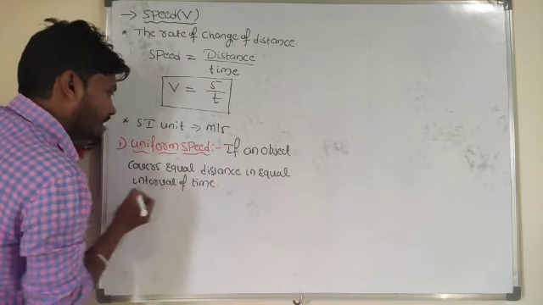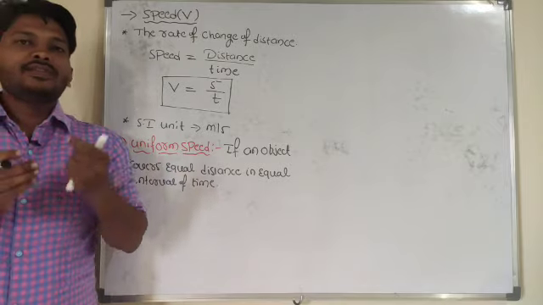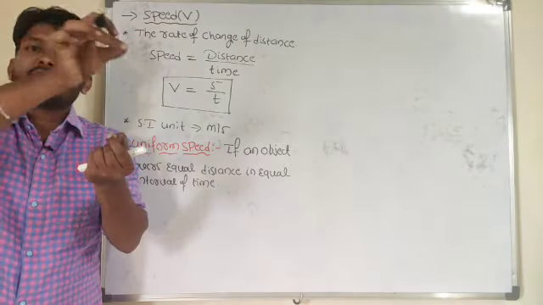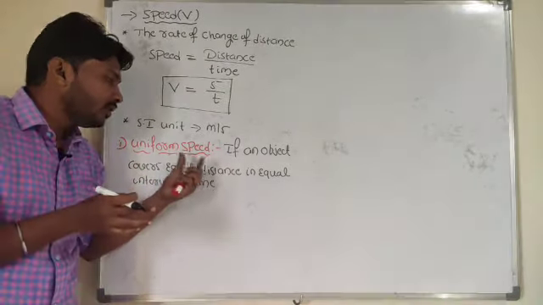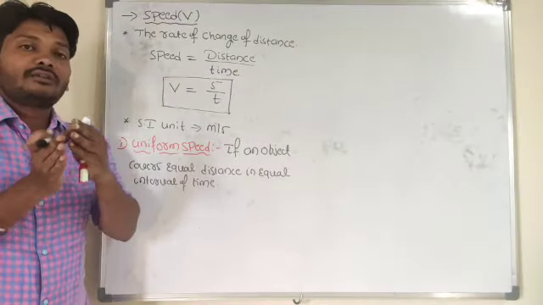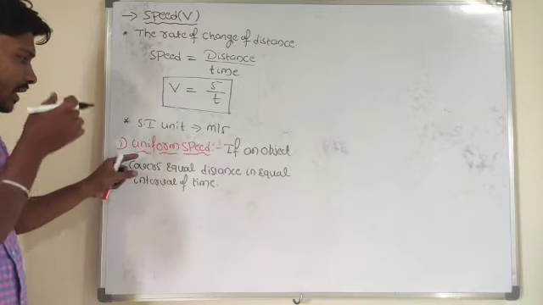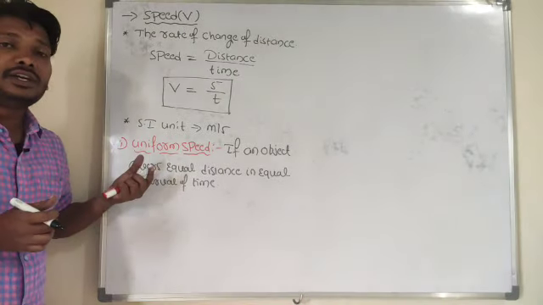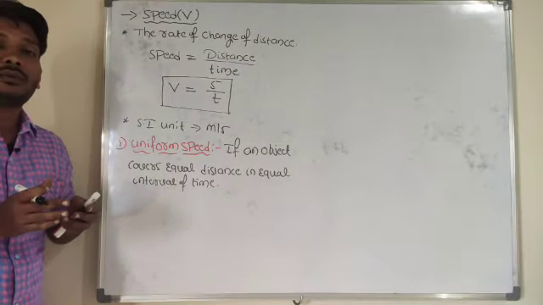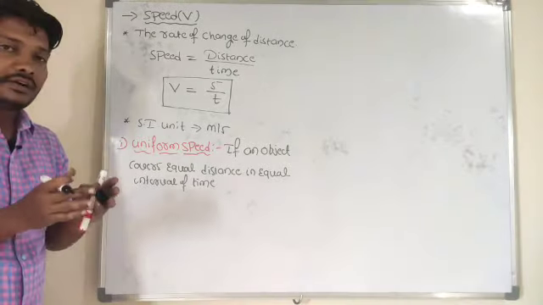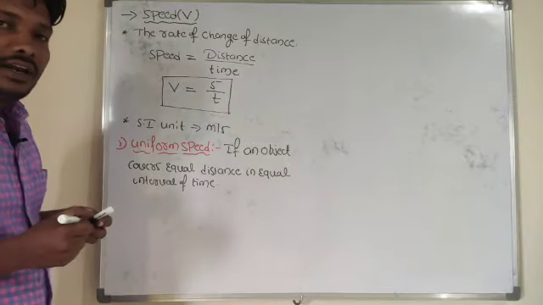Can anybody give an example of uniform speed? The rotation of the earth around the sun is an example of uniform motion, where the body covers equal distance in equal intervals of time. That kind of motion we call uniform motion. If an object covers equal distance in equal intervals of time, it is uniform motion.